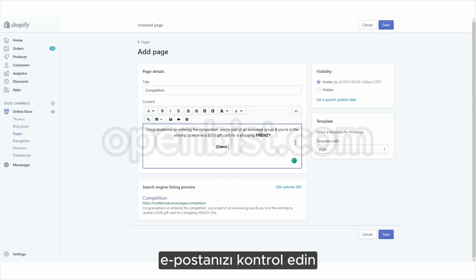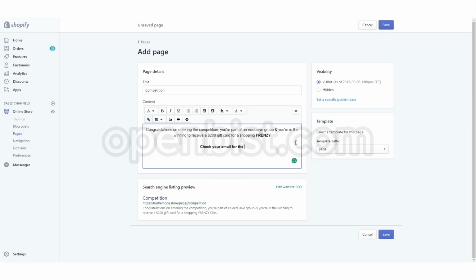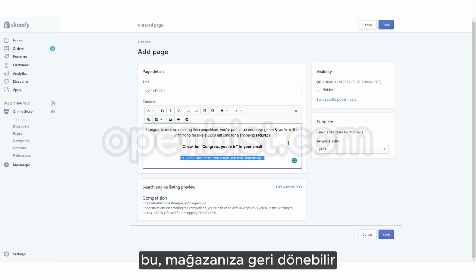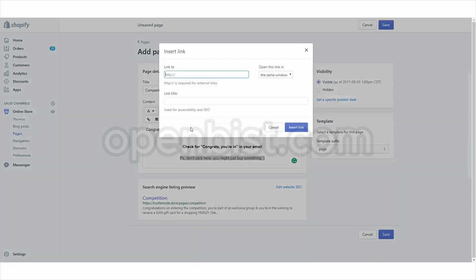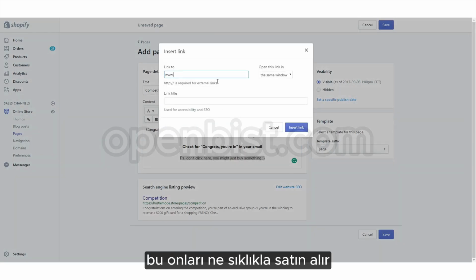Check your email for... this one can link back to your store. You'd be surprised actually how often this gets them to purchase. It's crazy.